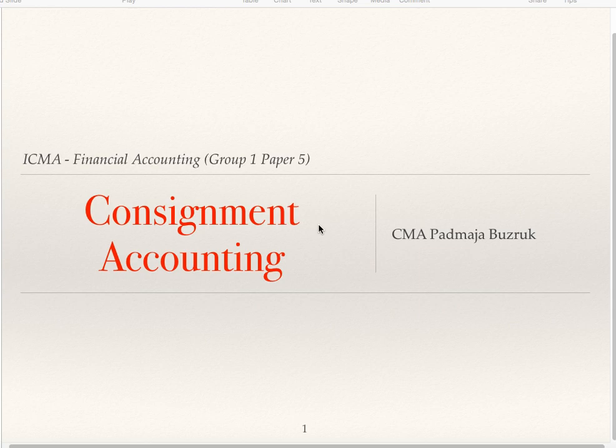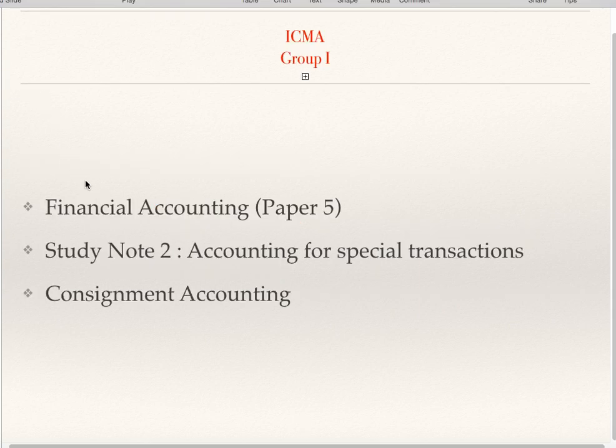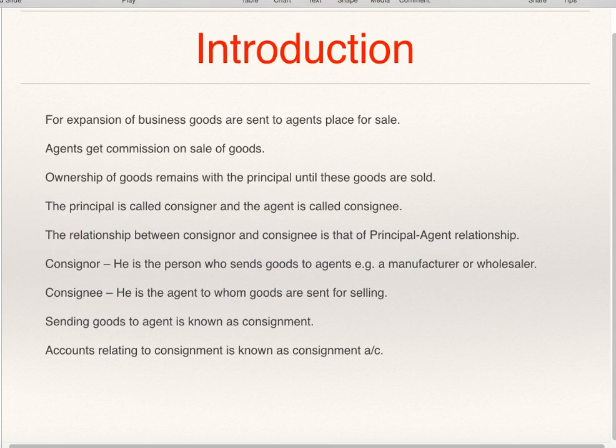Topic for discussion is Consignment Accounting, Financial Accounting, Paper 5. Go to study note number 2, Accounting for Special Transactions. There you will find Consignment Accounting. We'll see what you are supposed to study in Consignment Accounting.